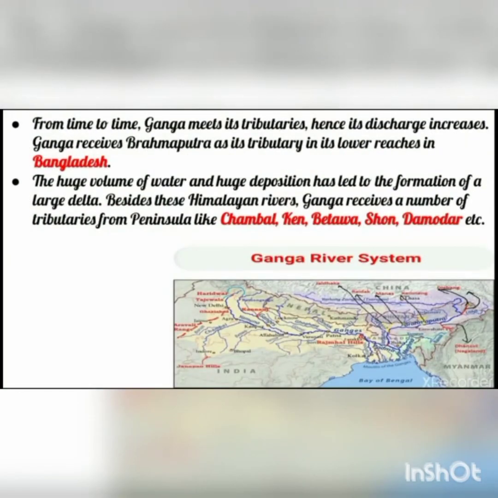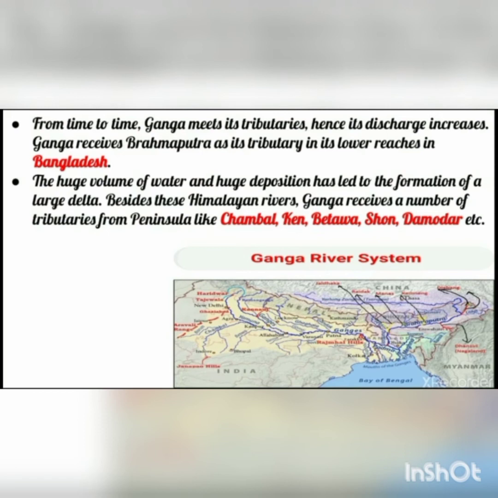From time to time Ganga meets its tributaries, so the discharge of the water increases. Ganga receives Brahmaputra also as its tributary in its lower reaches in Bangladesh. Because of the huge volume of water and huge deposition work done by the rivers, a large delta has been formed.